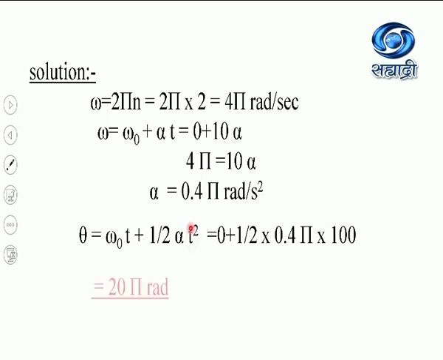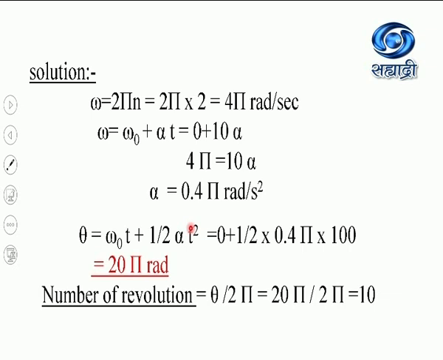If I calculate this, we will get the answer as 20 pi radian. So the number of revolutions is always equal to theta upon 2 pi, which is 20 pi divided by 2 pi, equal to 10. So the number of revolutions is 10.